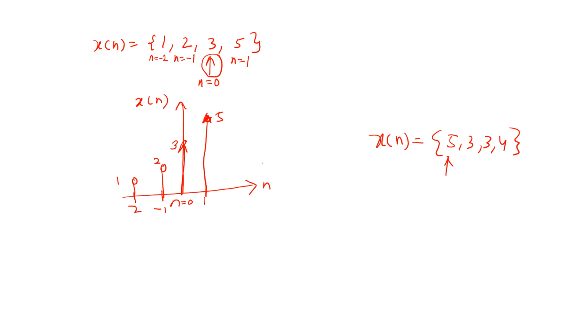I hope you understood the concept of discrete time signal and you are able to understand the difference between continuous time and discrete time signal. So this is the end of this particular lecture.